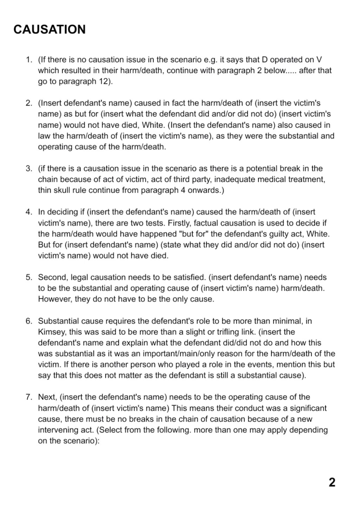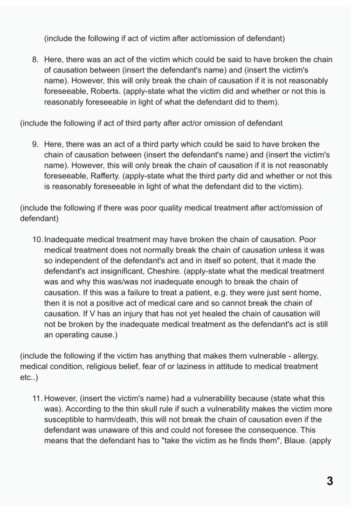There must be no breaks in the chain of causation because of a new intervening act. Select from the following. More than one may apply depending on the scenario. Include the following if there was an act of the victim after the act/omission of the defendant. Here, there was an act of the victim which could be said to have broken the chain of causation between insert the defendant's name and insert the victim's name. However, this will only break the chain of causation if it is not reasonably foreseeable. Roberts.